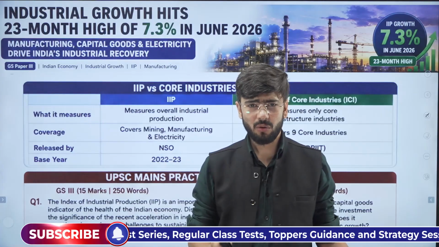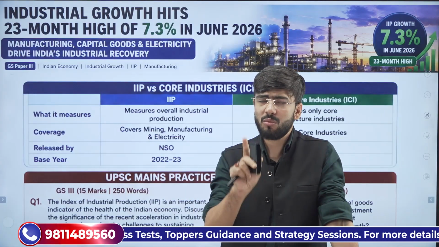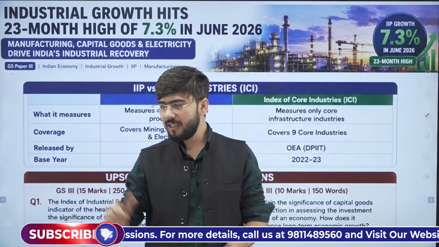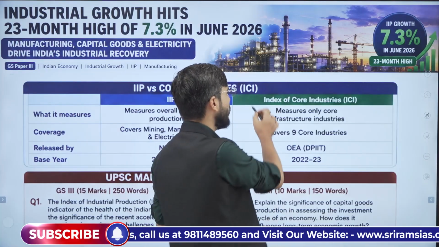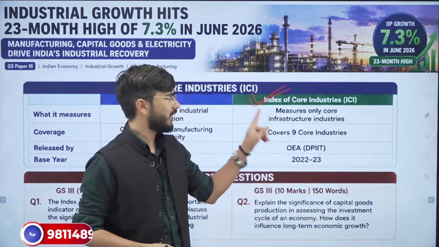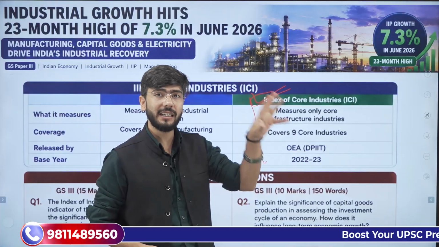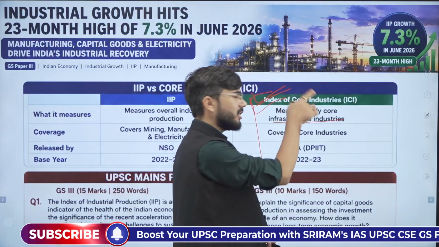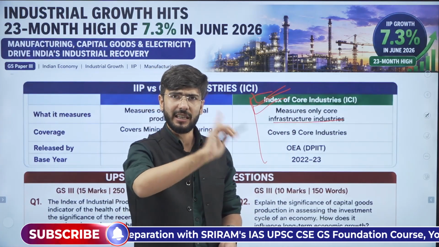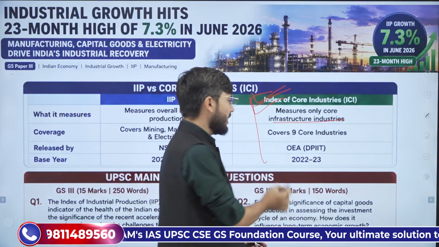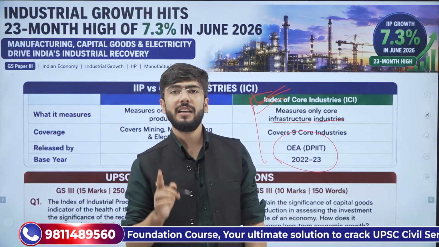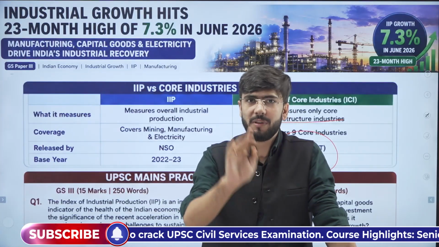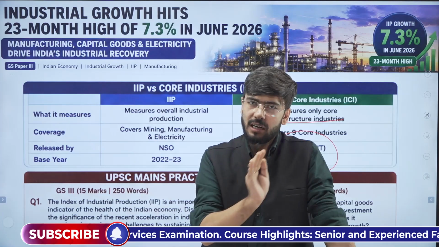With this, we conclude this video. Being a curious and serious student, you should also compare the index of industrial production with the index of core industries. I have discussed the index of core industries at length in a 15-minute video on the same channel. It was released last week, and we had a video on this. It is released by the Office of the Economic Adviser, DPIIT, and the base year of ICI has also been changed. That is why we covered that in our last video.